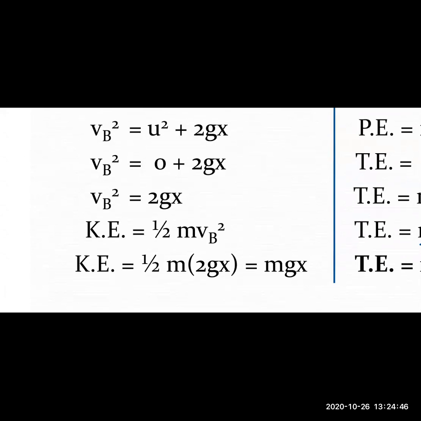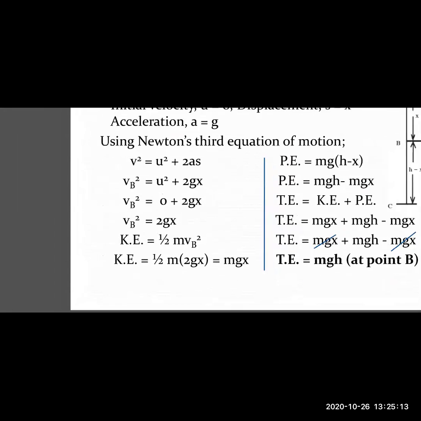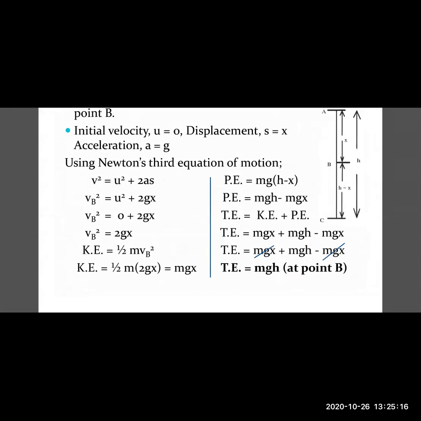Kinetic energy equals half m Vb square, and from the above Newton's third equation of motion, we have calculated the value of Vb square as 2gx. So if you substitute the value of Vb square as 2gx, what do we get? Kinetic energy equals half into m into 2gx. Now if you calculate this, the half and the 2 get cancelled, and we get mgx. So the kinetic energy as calculated for point B equals mgx.